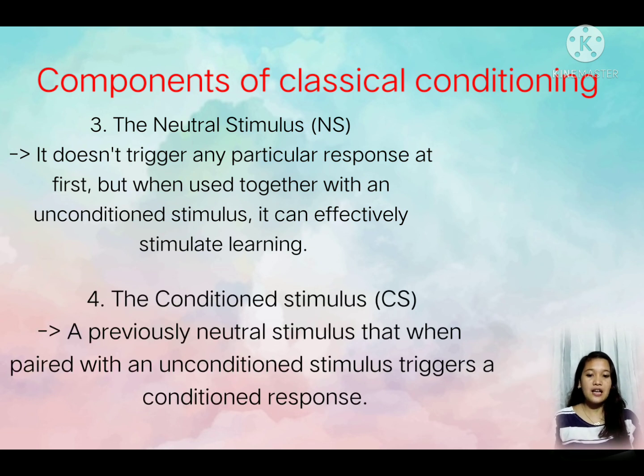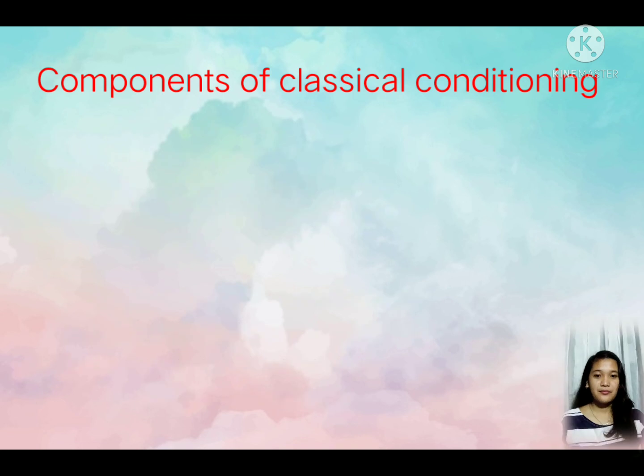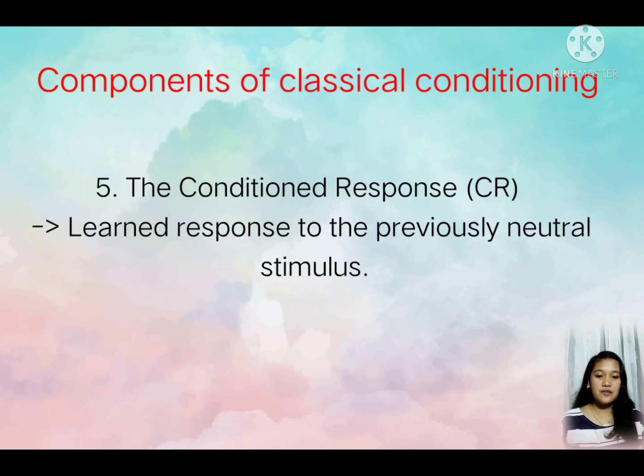The fourth is conditioned stimulus, or CS, a previously neutral stimulus that when paired with an unconditioned stimulus triggers a conditioned response. Lastly is the conditioned response, or the CR. It means the learned response to the previously neutral stimulus.